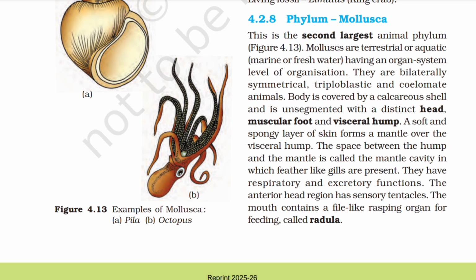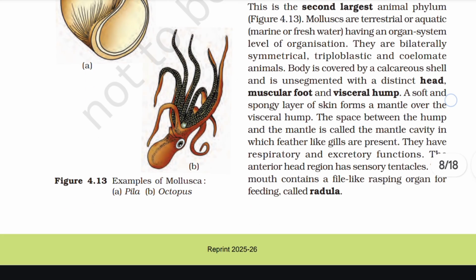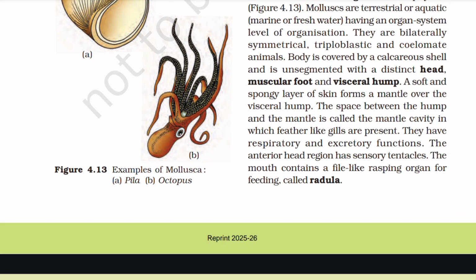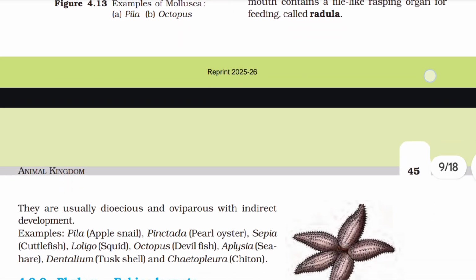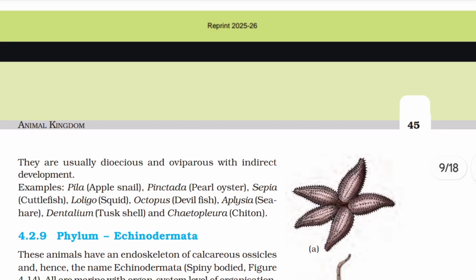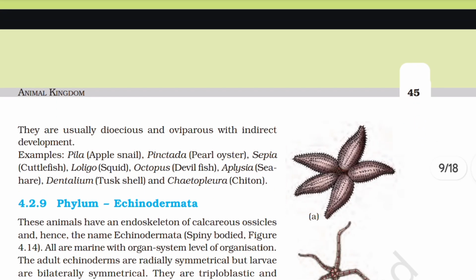The space between the hump and the mantle is called the mantle cavity, in which feather-like gills are present. They have respiratory or excretory functions. The anterior head region has sensory tentacles. The mouth contains a file-like rasping organ for feeding called radula. They are usually dioecious and oviparous with indirect development. Example: Pila, Pinctada, Sepia, Loligo, Octopus, Aplysia, Dentalium, and Chaetopleura.